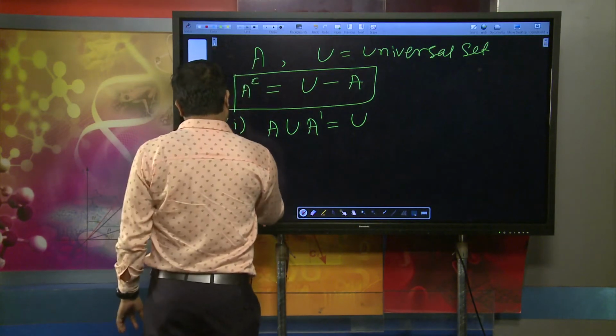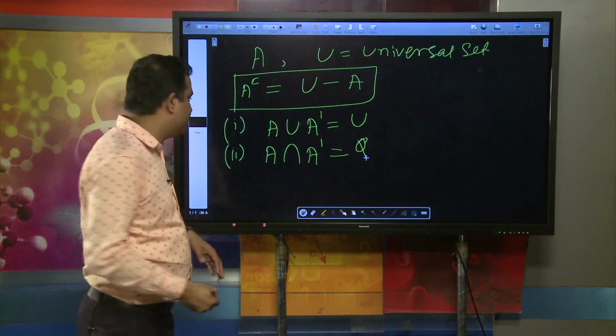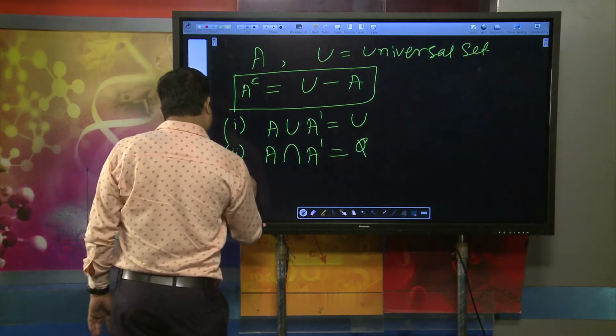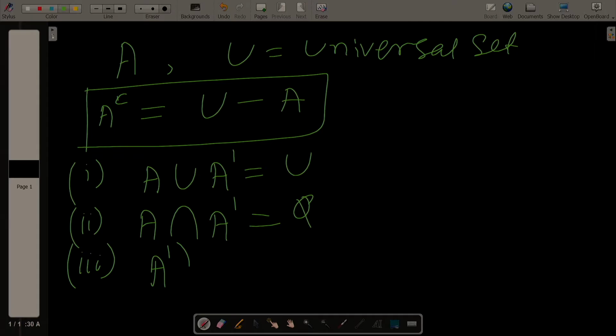Again, A intersection A complement will be phi, and the details of union and intersection will be discussed very soon. The third property is that the complement of A complement is the set A itself.